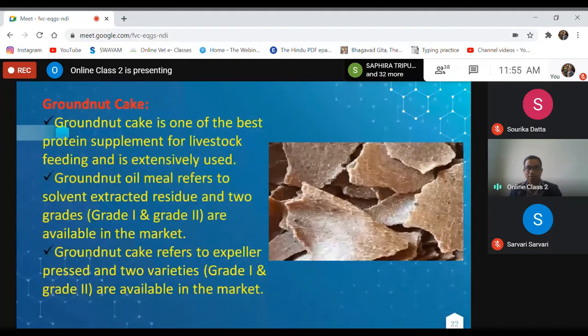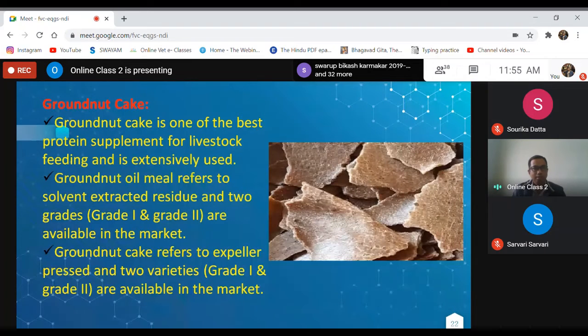Groundnut cake. This is the photograph of groundnut cake, and if you go to the market, you will be able to see this type of cake, and you should be able to recognize it. You just ask the owner what type of cake it is, and they will say. Groundnut cake is one of the best protein supplements for livestock feeding and is extensively used.